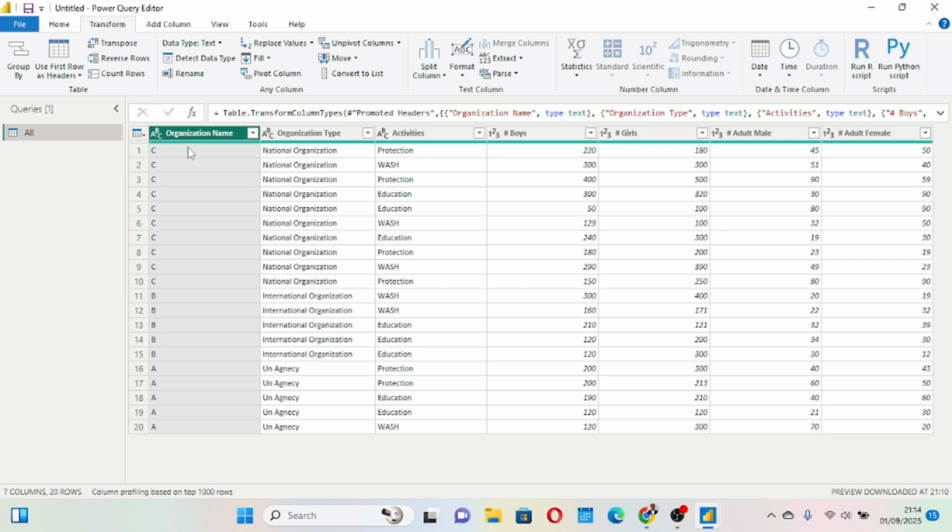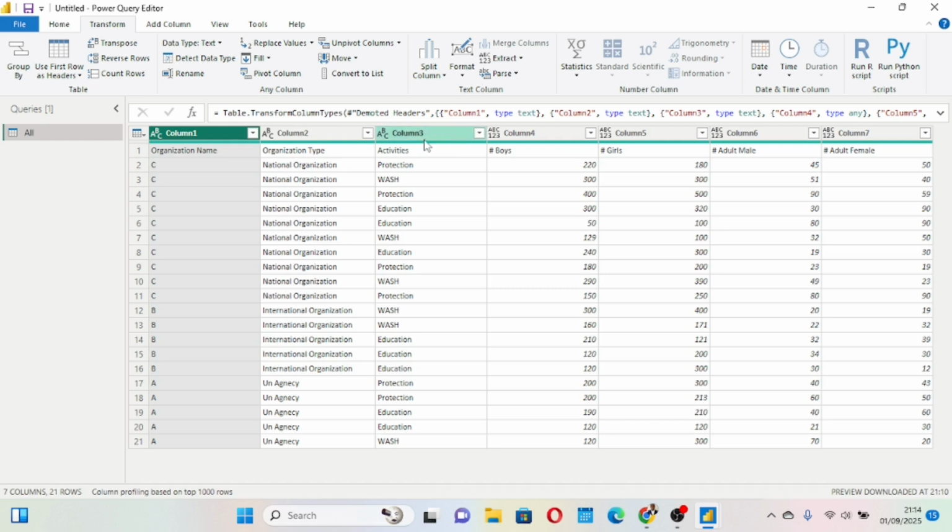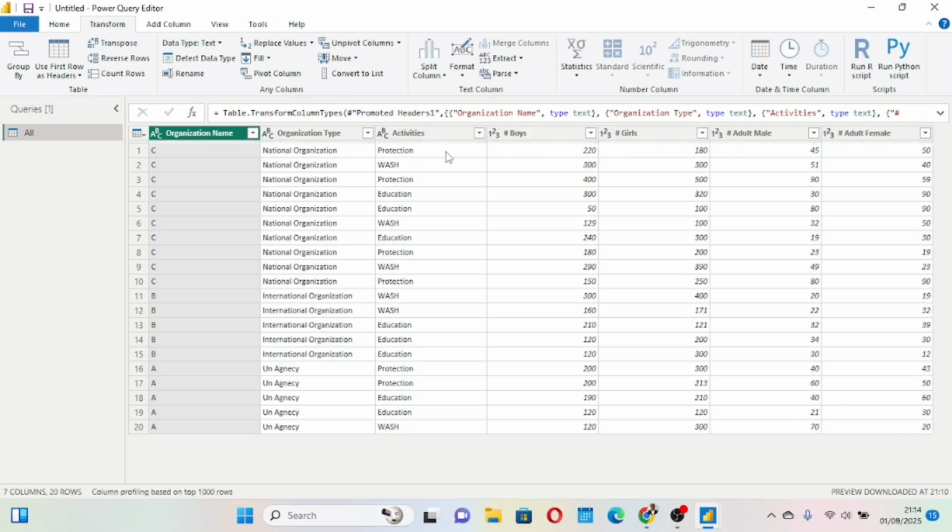And then also inside my Power Query here, if I come again and say use header as first row and I click, it takes us back to that error. If I come again here and use first row as headers, it solves that problem. So you have our activities now clear.